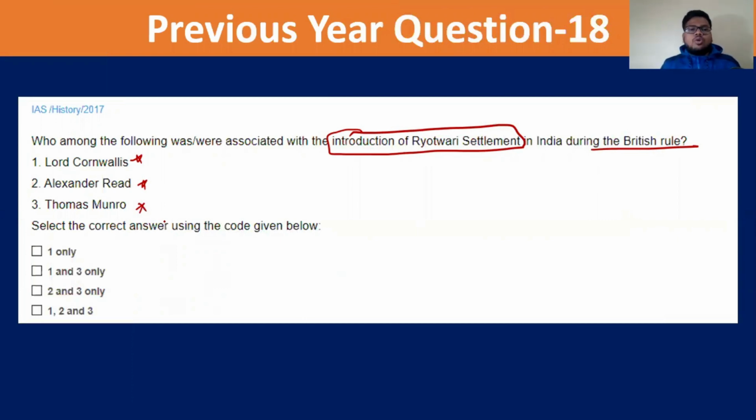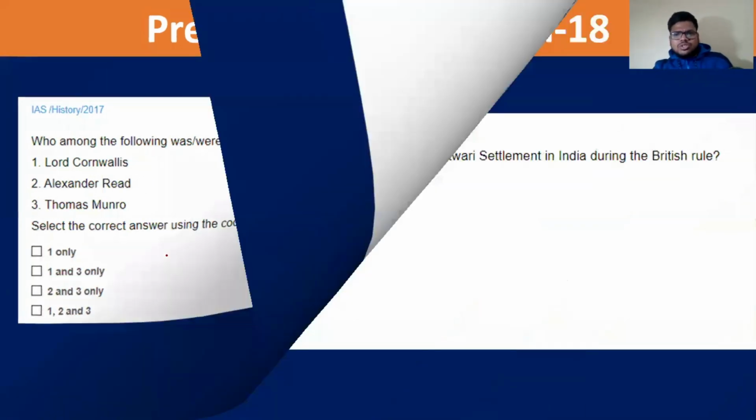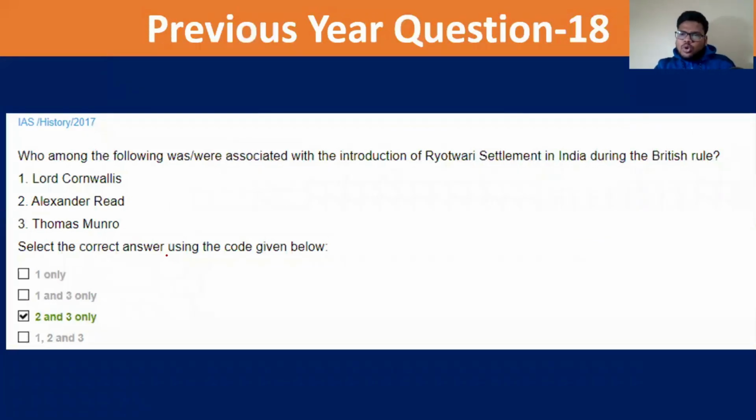Obviously, we have discussed Lord Cornwallis in 1793. He plus John Shore started what? Permanent settlement. So obviously one will not be the answer. One is gone, and the answer is 2 and 3. Very easy question. Even if you don't know about Alexander Reed, you can still get this question right. So the answer is Alexander Reed and Thomas Munro in the Baramahal district in the Madras presidency. They started in 1820. Okay?